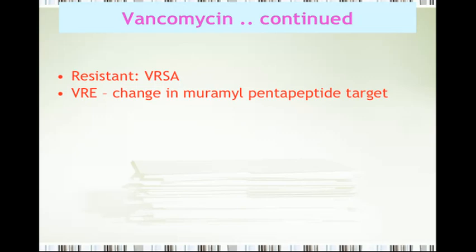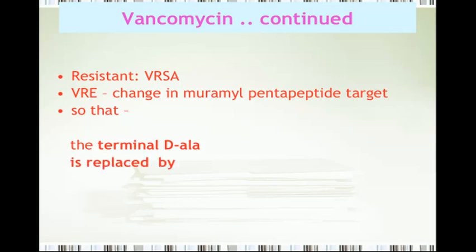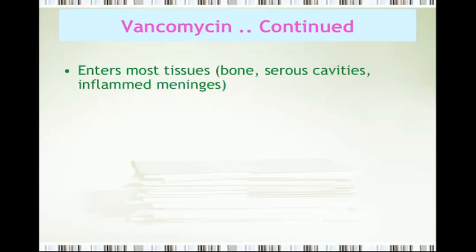So what the organism will do is change the terminal D-ala and it is going to be replaced by D-lactate. I hope you understand. If a drug is coming in the microorganism, it needs the D-ala structure for binding. Now what the organism is doing is changing its own D-ala structure into D-lactate. So that's the mechanism of development of resistance.